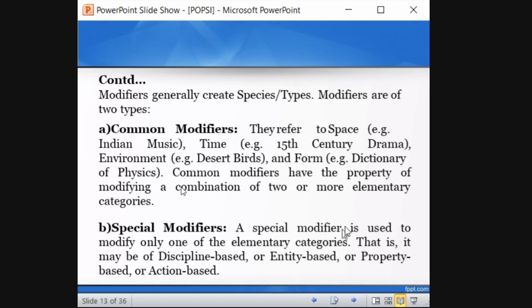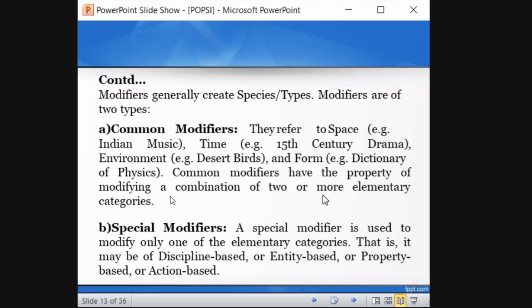So you cannot write it separately, D and P and D. You have to write this as a modifier. To combine the concept of modifying certain elementary categories, this was instituted. So common modifiers refer to space, environment and form. Remember this: space, environment and form. It has the property of modifying two or more elementary categories.